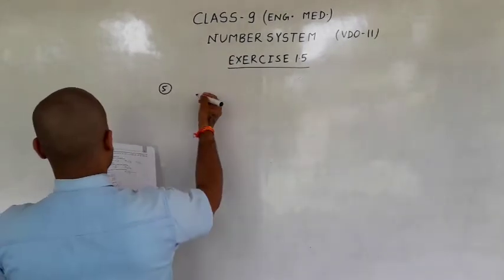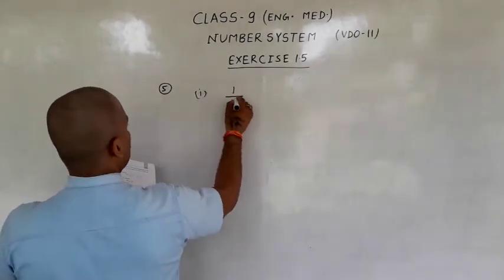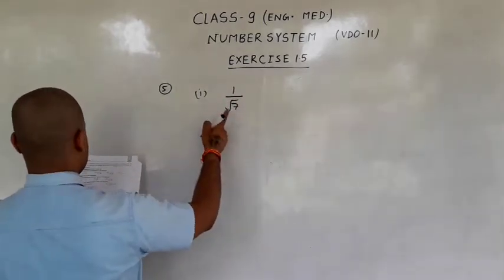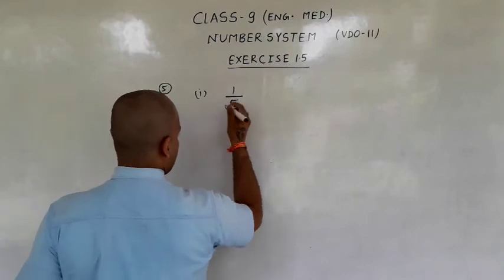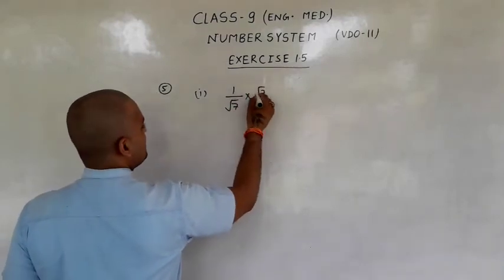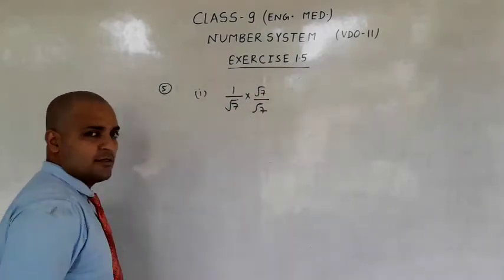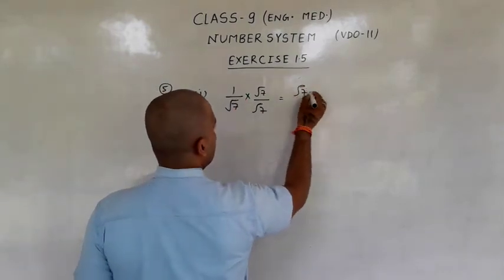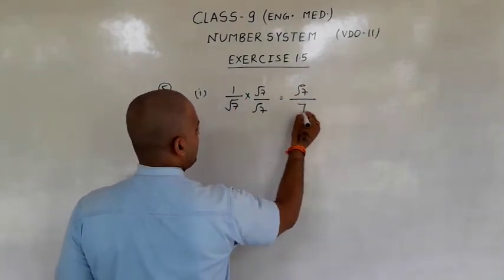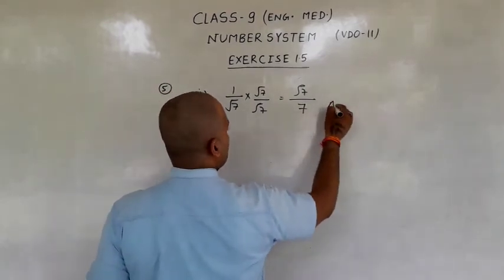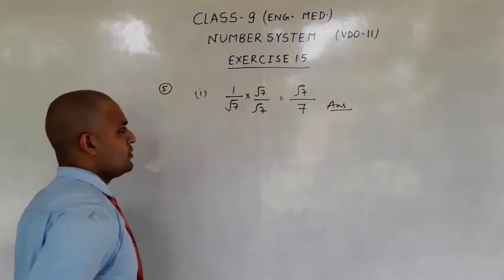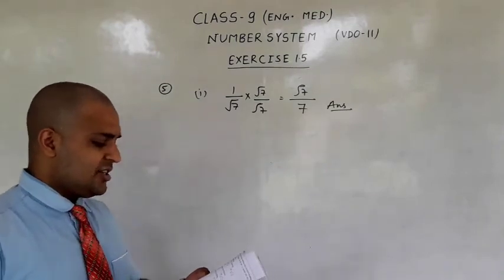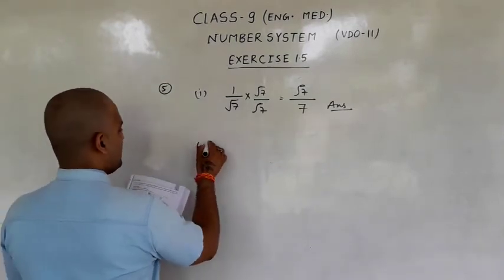Rationalize the denominator. The first one is 1 by root 7. Multiply by root 7 in numerator and denominator. Root 7 times root 7 is 7. This is your answer, root 7 upon 7. And the next is question number 2.